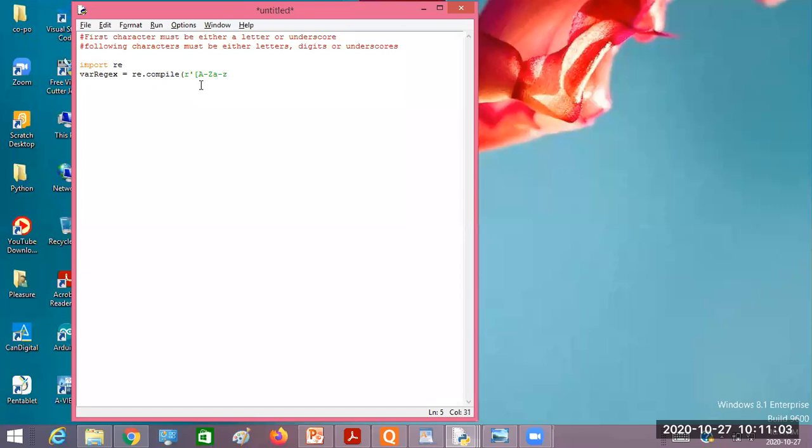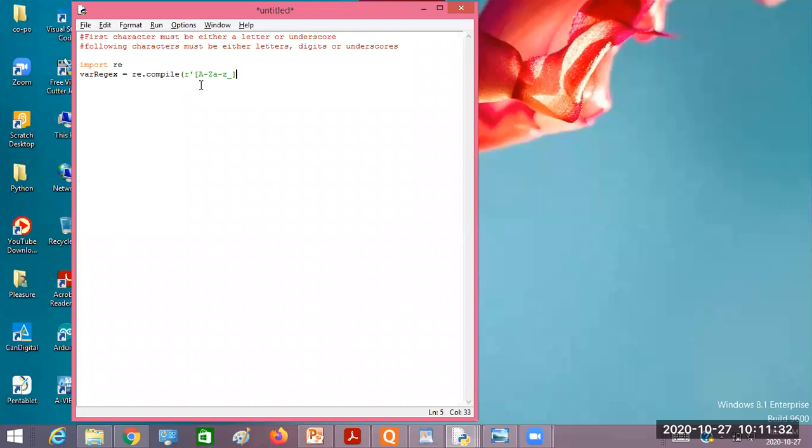So I write this: either uppercase A to Z or lowercase a to z, or underscore, correct? This character class matches a single character, which may be an uppercase alphabet, a lowercase alphabet or underscore. That matches the first rule.